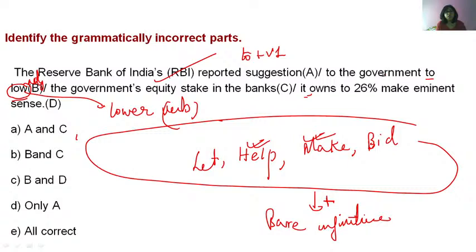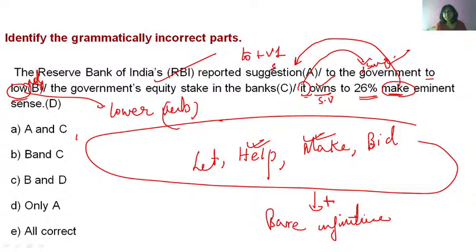To the government, to lower the government's equity stake in the banks it owns. It is used for what? For government, which is singular, right? It owns, singular verb, owns. This is correct. And lower to what percent? To 26%. Make eminent sense. Now this verb is being used for what? For this suggestion, which is a singular noun. So you should use a singular verb here. Instead of make, you should use makes.